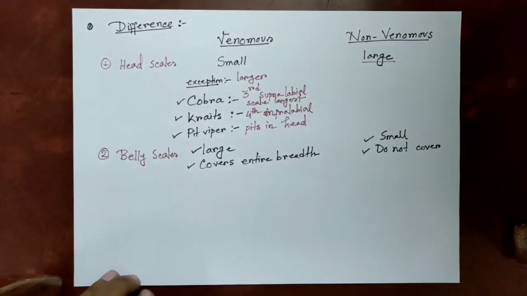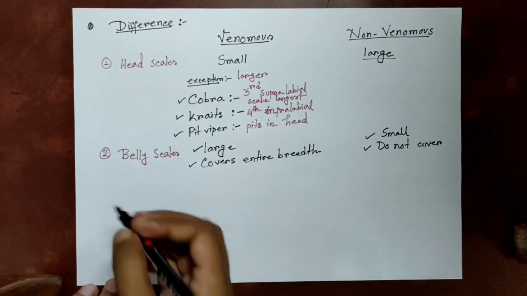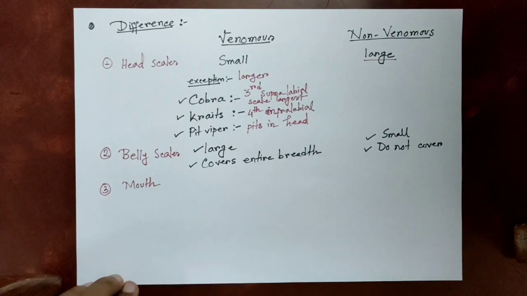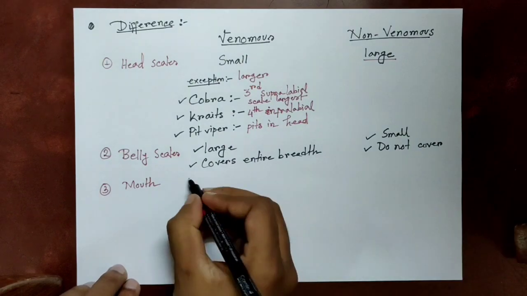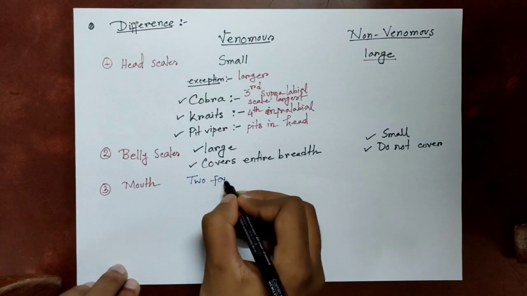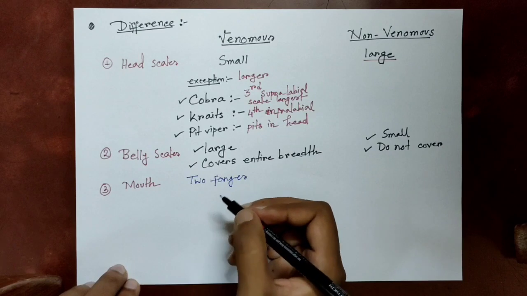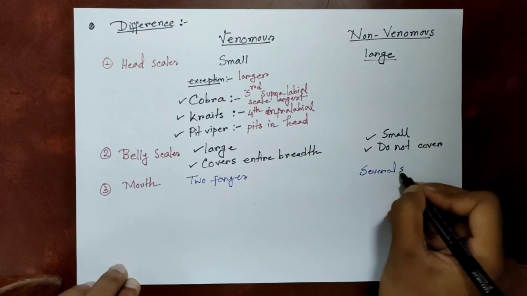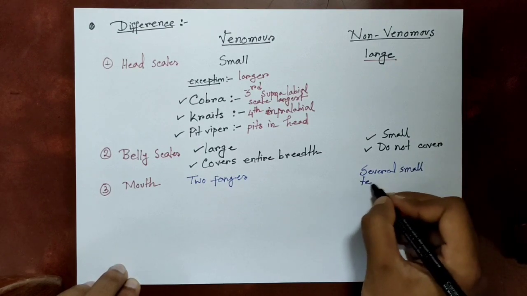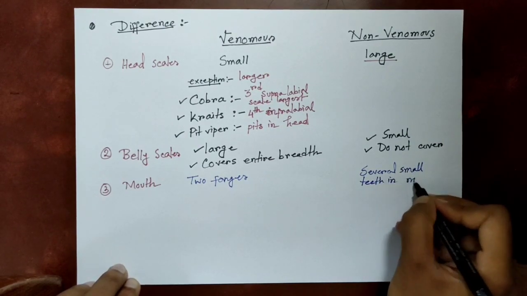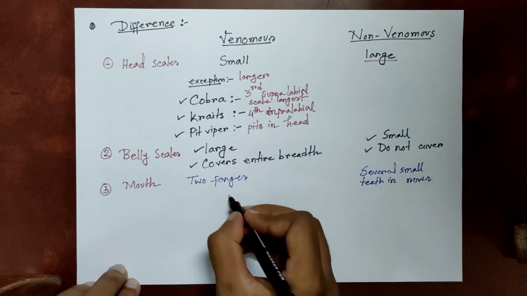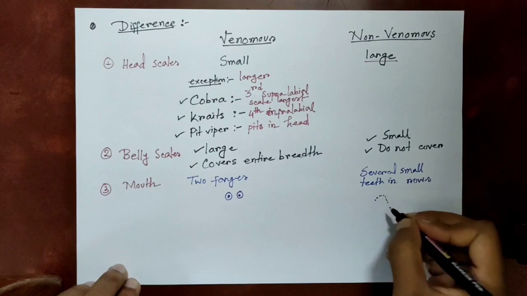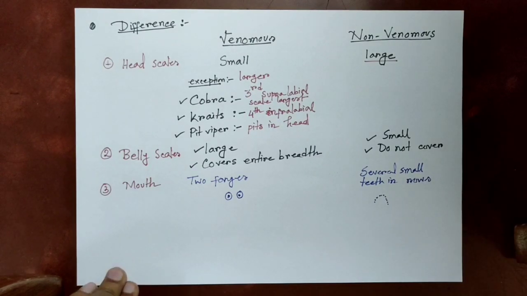The third point to remember is the characteristics found in the mouth. In venomous snakes, there are two fangs. By these fangs, the snake injects poison into the body. In non-venomous snakes, there is no fang because it doesn't release poison, but there are several small teeth in rows. So the bite mark of a venomous snake and a non-venomous snake can be differentiated easily.